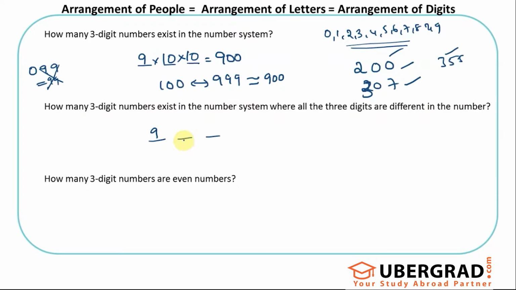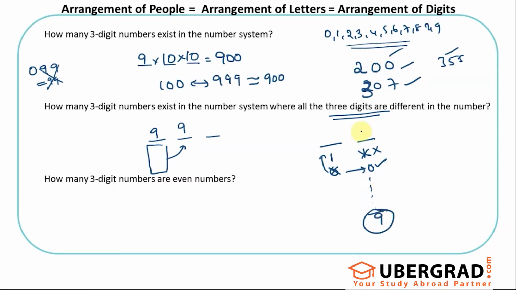When I come to the second blank, how many options would I be left with? 9. Why? Whatever I select here, I cannot repeat it here because the 3 digits are supposed to be different. But it's not 8, because 0 was not counted here, but 0 should be counted here. That's the point. Understand this again? So my first digit, if let's say it's 1 in my hundreds place, I cannot put 1 here. I cannot have 0 in the first blank because 0 is not a suitable digit for it, but 0 is counted here. Because 1 is used in my first blank, I cannot use 1 here. So all other options are accepted. So I have 9 options left.